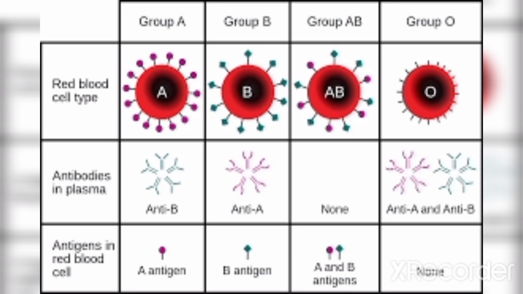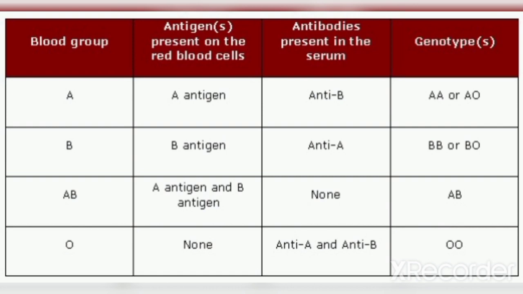Similarly, if you have the B blood group, then your RBC expresses B antigen and your serum contains A antibody. If you have blood group O, then you do not have any A or B antigen on your RBC surface, but you have both A and B antibodies in your serum.